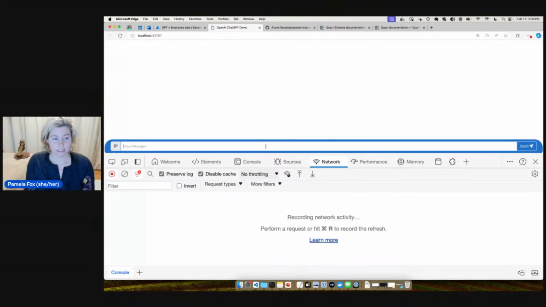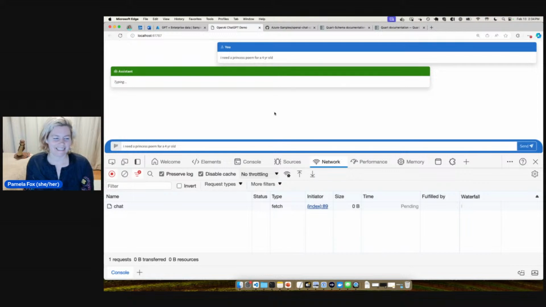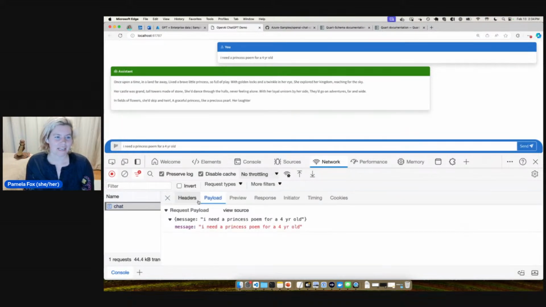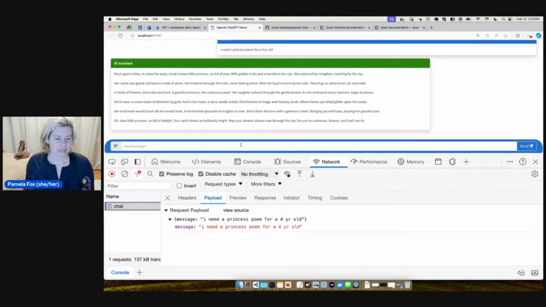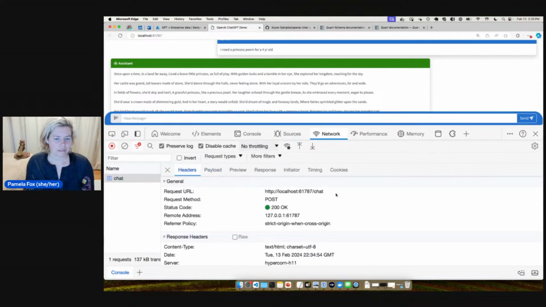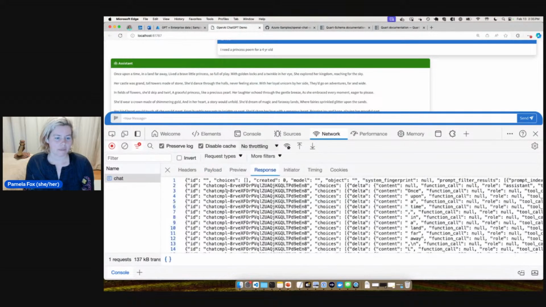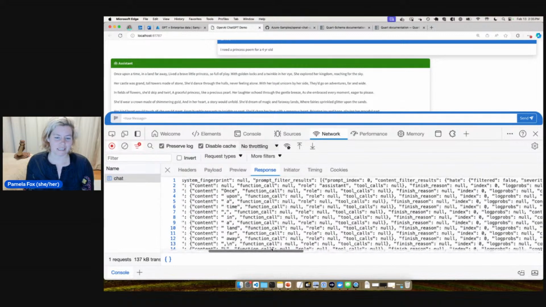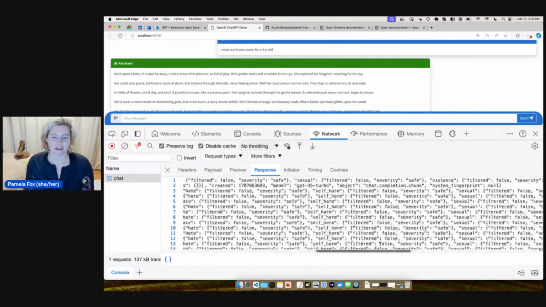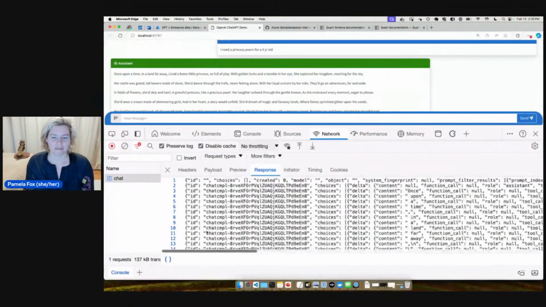So what do I need today? I need a princess poem for a 4-year-old. It's quite good at poetry. So we can see that a request went out to /chat, and it had a payload, which was just a dictionary with message, and then the response. And this is a streaming response. So that's going to be really interesting to figure out how to document that.